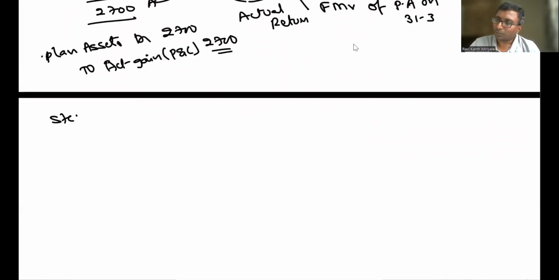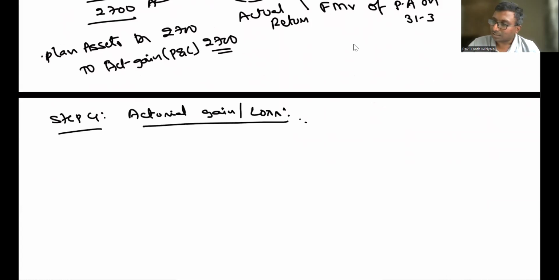Okay, come to step number 4. In step number 4, what I will speak about generally is actuarial gain or loss, which I just spoke about at the top. But actually, actuarial gain or loss will arise, correct?